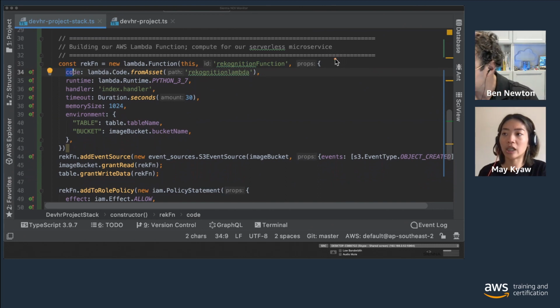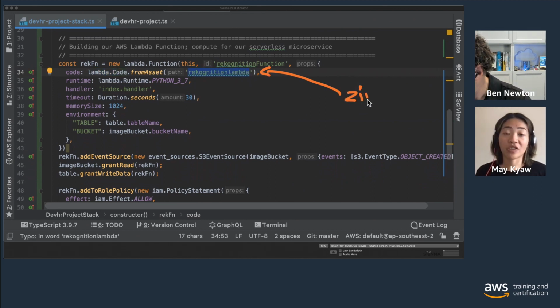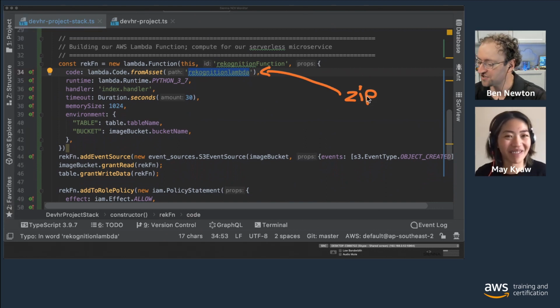So first is the code. The Lambda code is coming from the folder, the path that we define here. And what I'm going to do is physically copy the folder into the project.